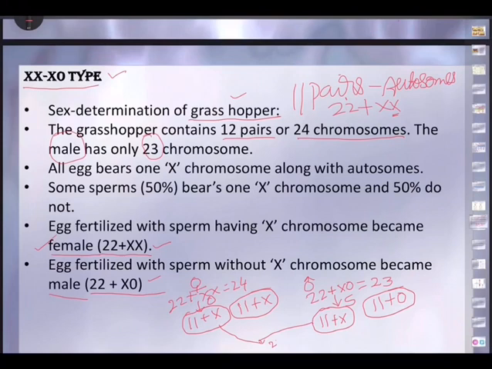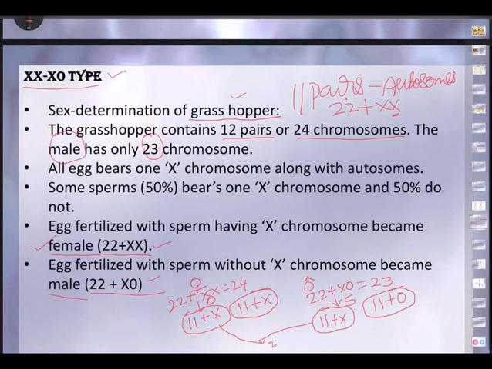Now during gamete fusion, let's say this egg is fusing with this sperm. So 11 plus 11, 22 autosomes, and X plus X. So you get X plus X.